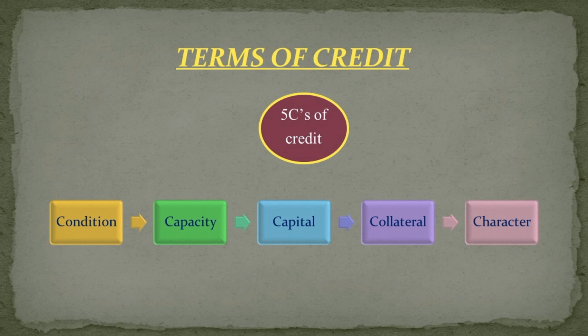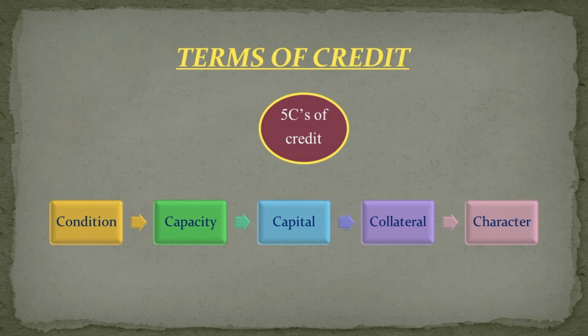First of all, the first one is what? Condition. Condition means how do you want to use the money? What is your intention to use the money is what the condition for the credit is. Now the second one is what? Capacity. Capacity means that based on your income, are you able to repay the credit that you are taking now? In the future, will you be able to repay the credit? So this is what capacity means here.